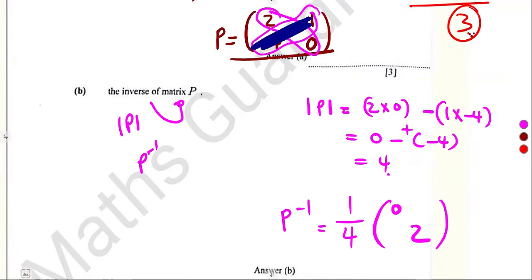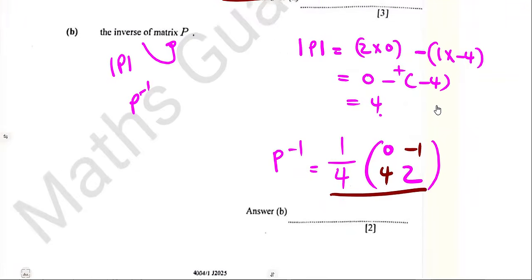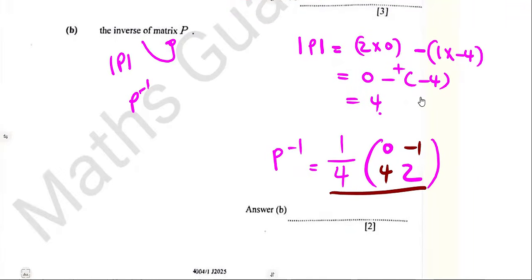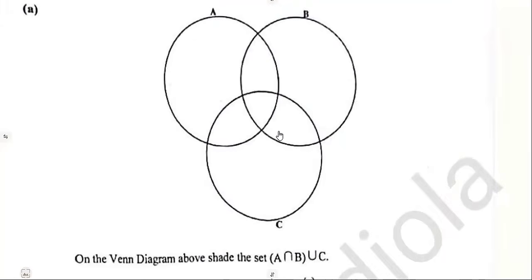The minor, you multiply by a negative. So on this one, multiply by a negative. On this one, multiply by a negative. So it was going to be negative 1, negative times negative 4, that's a positive 4. So that's our inverse. We are done. From what you calculated, it's a continuation. So you see, if the first part is wrong, it means that was going to affect the second part.